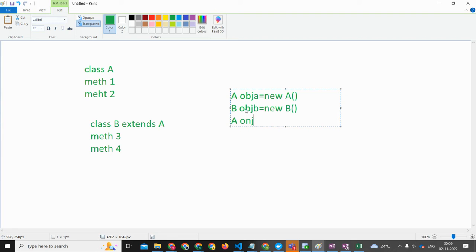A obj equal to new B. Is this possible? Yes, it's possible. So one among all the four is not possible. Tell me which one. The fourth one is not possible.